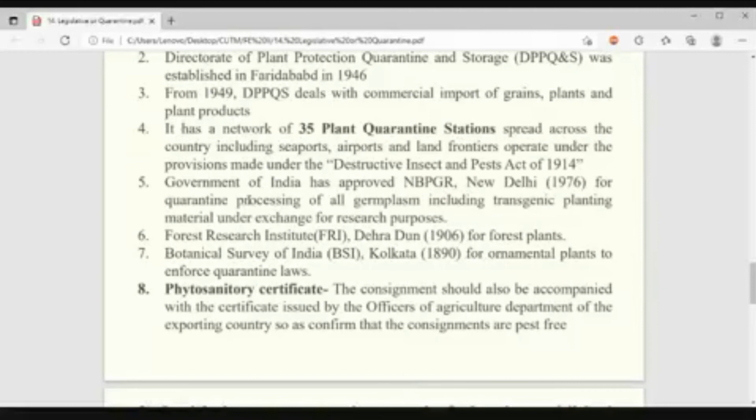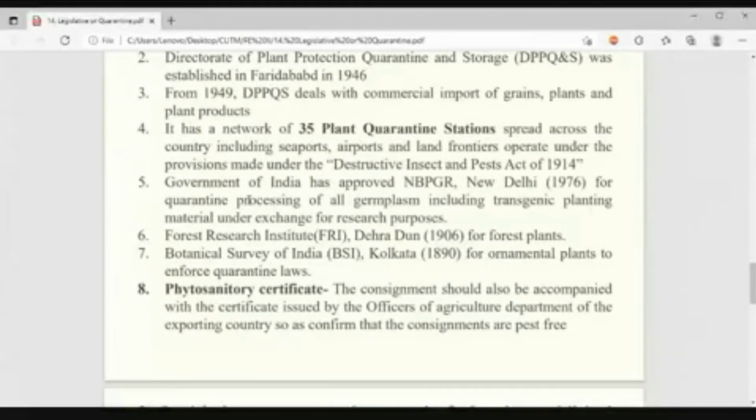The country or region which is exporting that particular planting material should ensure that this planting material, or whatever the agricultural product is, is pest and disease free, which they have to mention in a certificate known as the phytosanitary certificate. Understood clearly? Yes or no? Yes, sir.